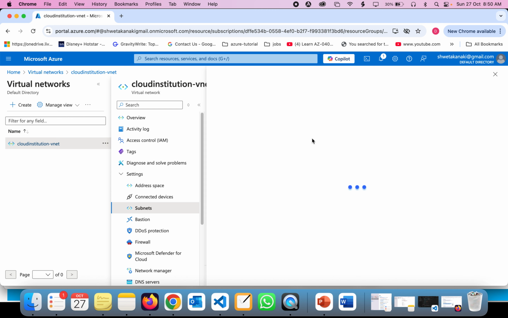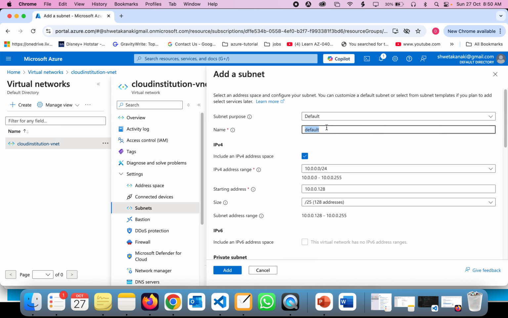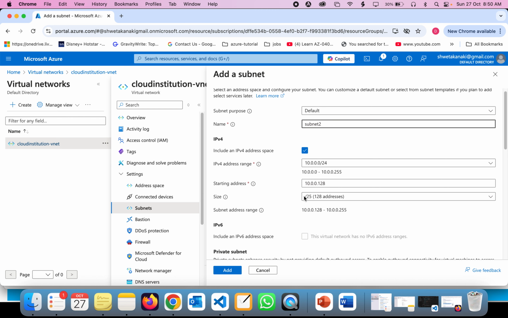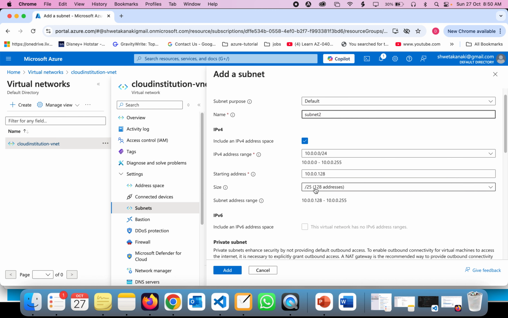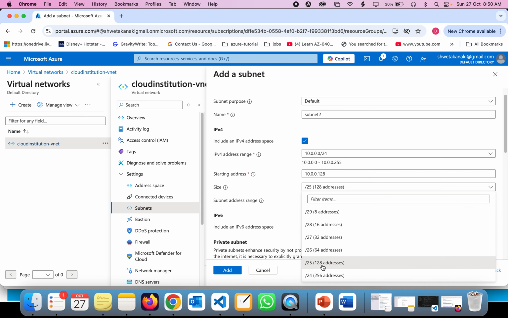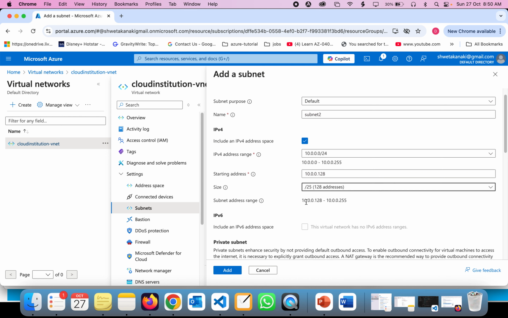Now, second, I'm going to create a subnet named subnet 2. As you can see here, it's automatically taking the /25 range, starting from 10.0.0.128 to 255.